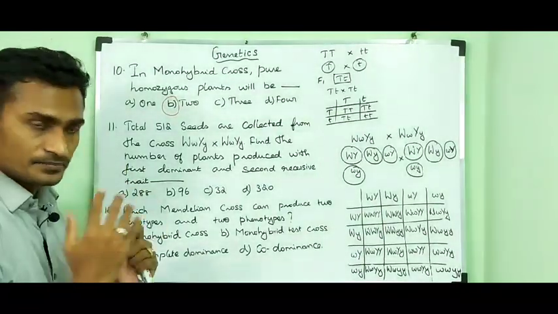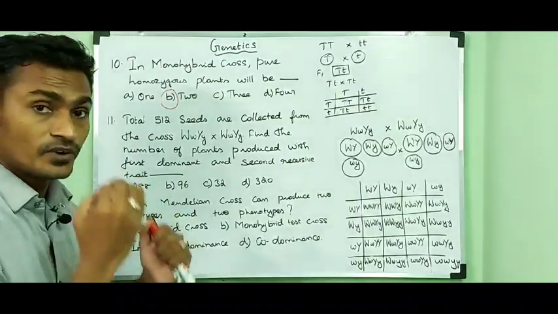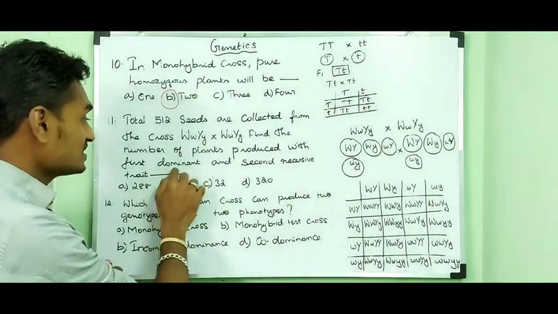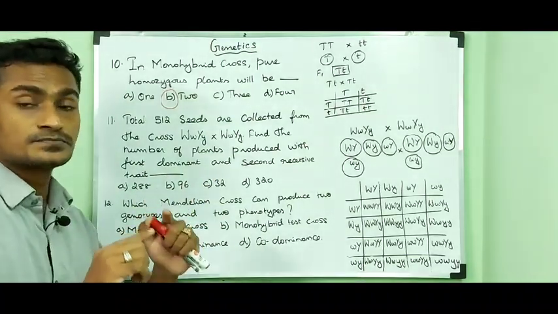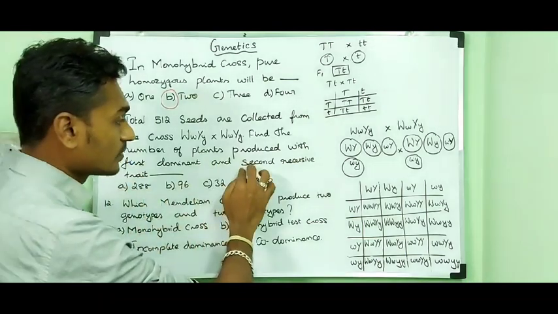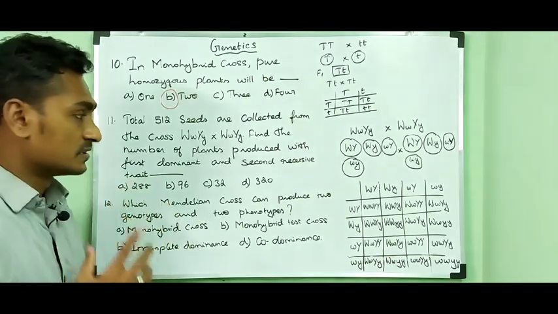So what will be the answer? Here we have to find the number of plants produced with the first dominant trait. So that plant first contains the dominant character. The second trait must be recessive.